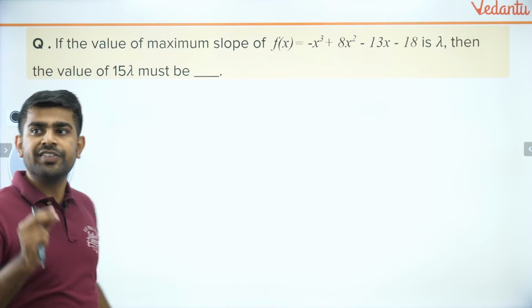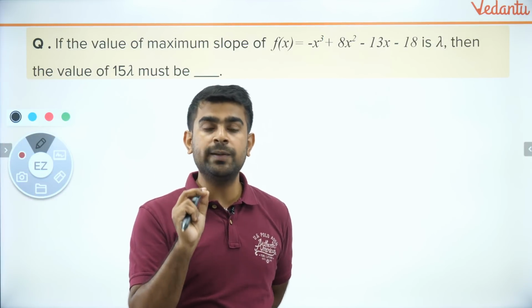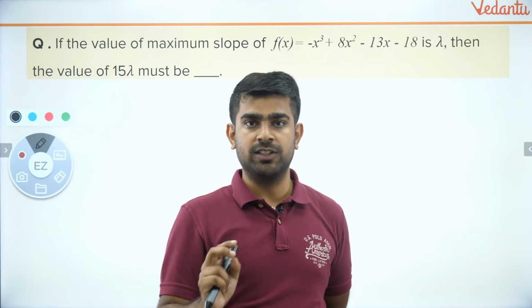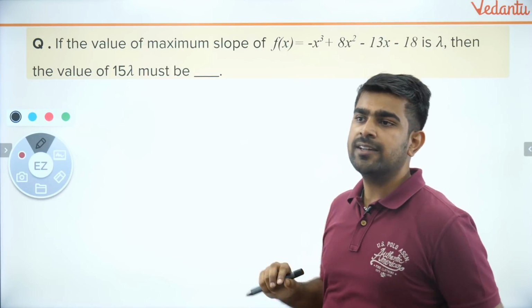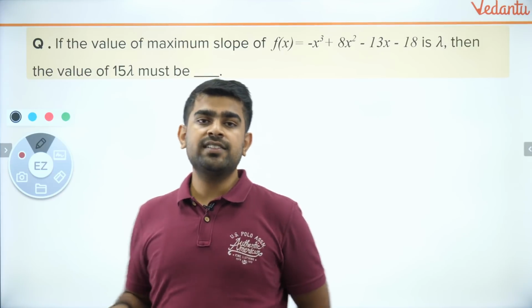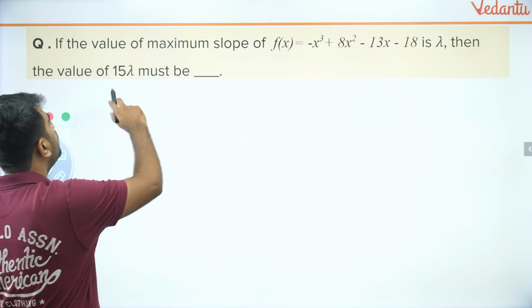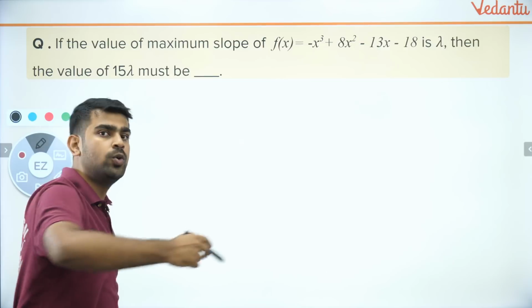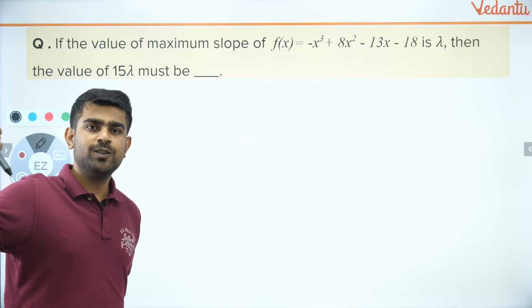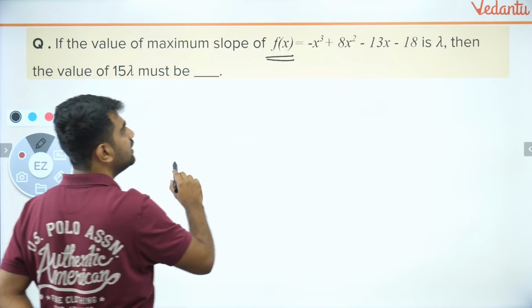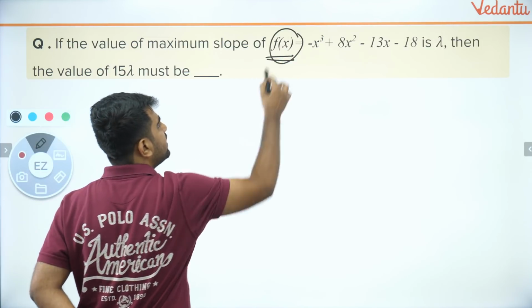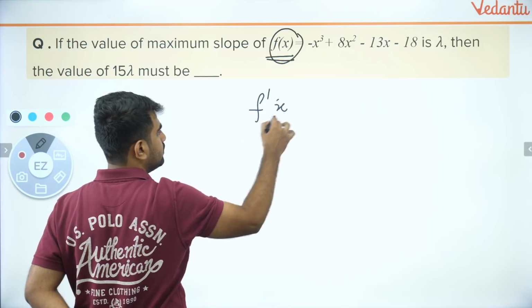Here the English language is being played, so you have to be very careful. The way the question is designed, you have to interpret it correctly. First, they are asking what is the maximum value of slope. So first you need to know the slope equation of this curve, which is nothing but f dash of x.